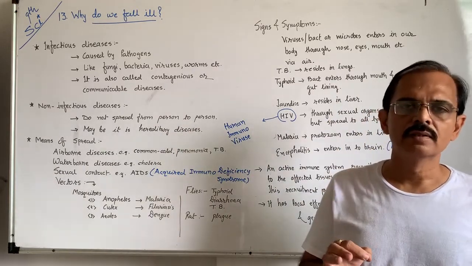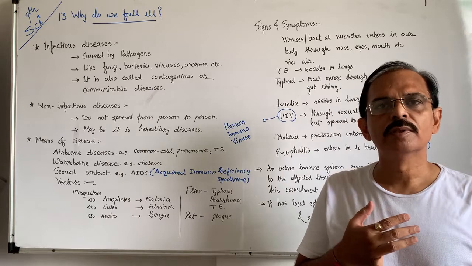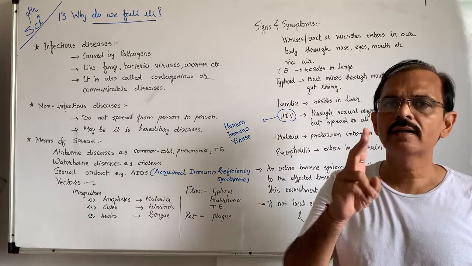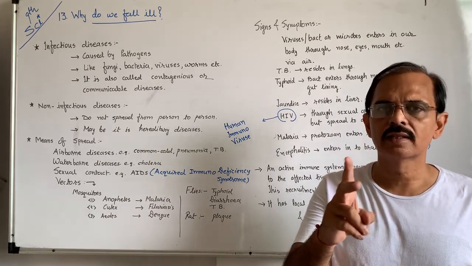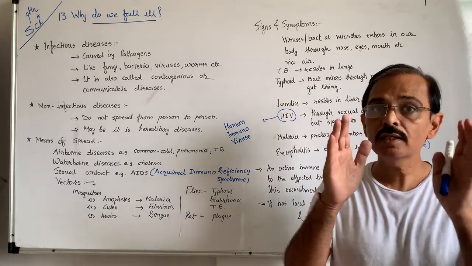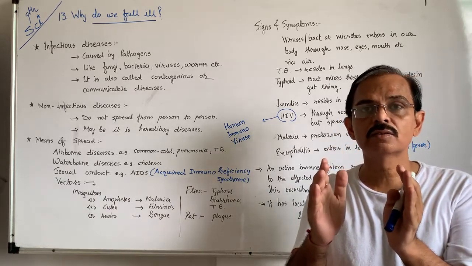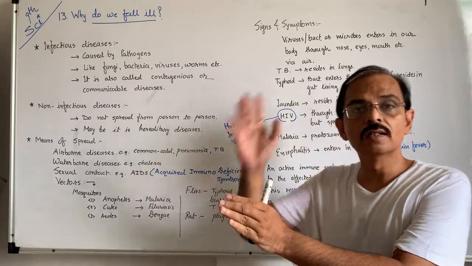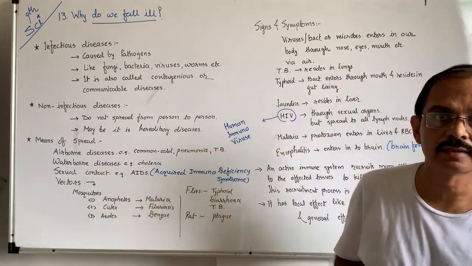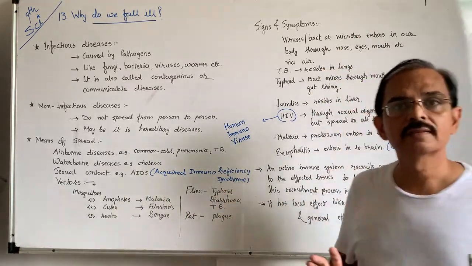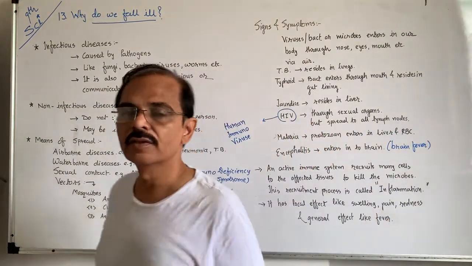For example, the common cold is caused by viruses. 200 different types of viruses cause the common cold. For other diseases, other viruses are there. So crores of viruses are there and their functions are different.